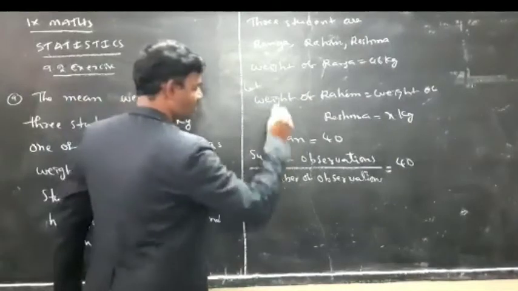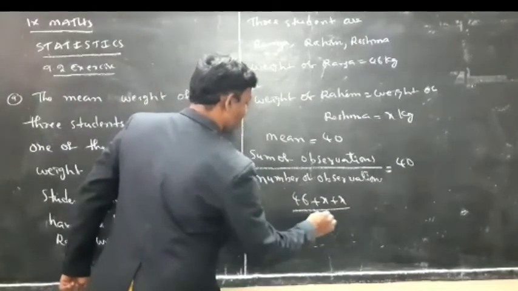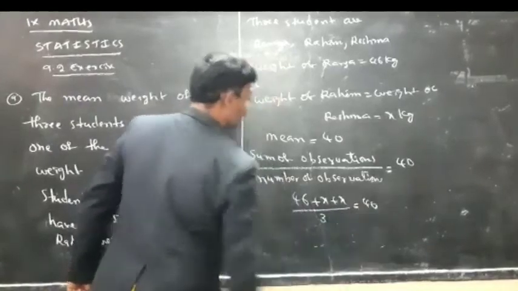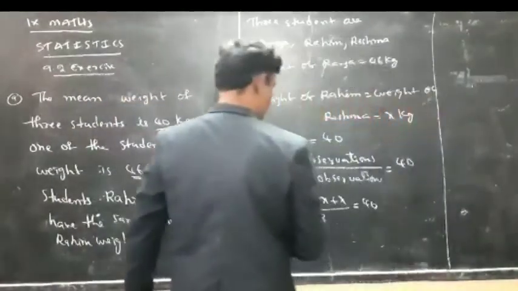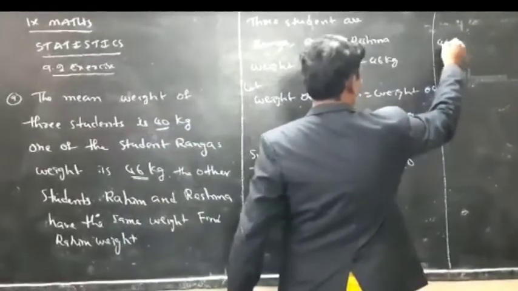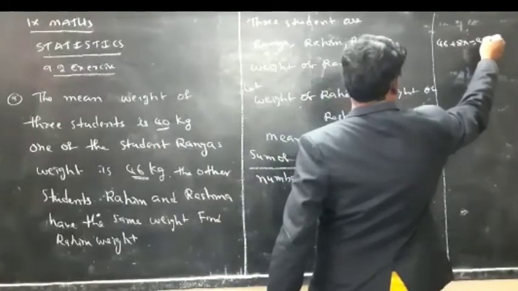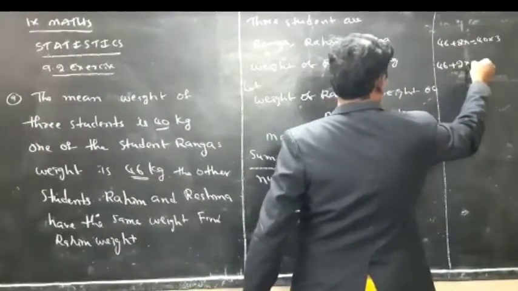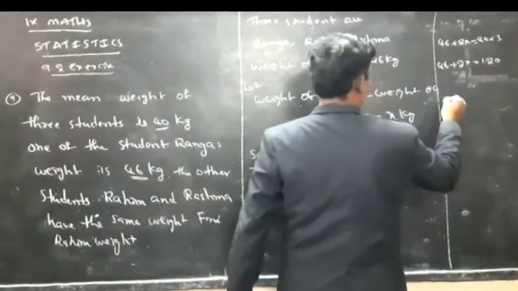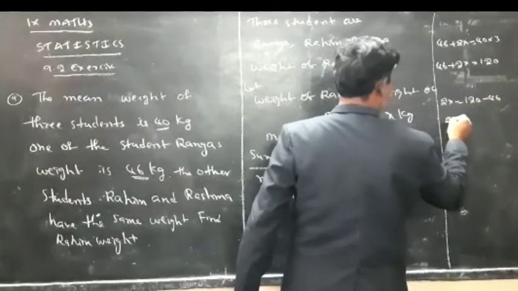Sum of the observations means (46 plus 2x) by 3 is equal to 40. So 46 plus 2x is equal to 40 into 3, that is 120. Then 2x is equal to 120 minus 46.